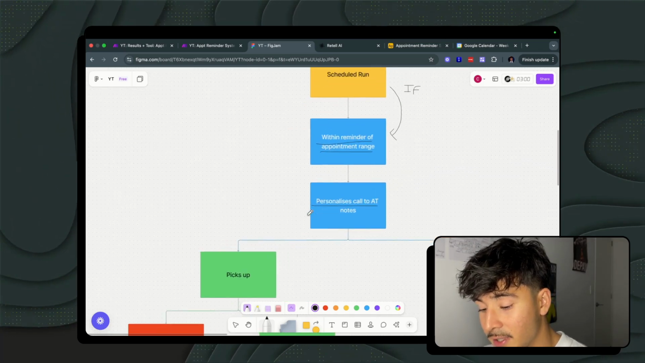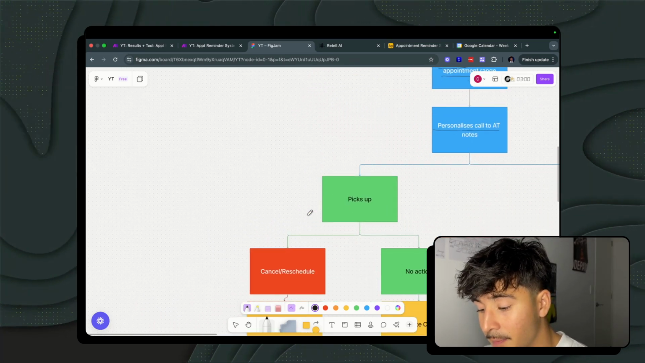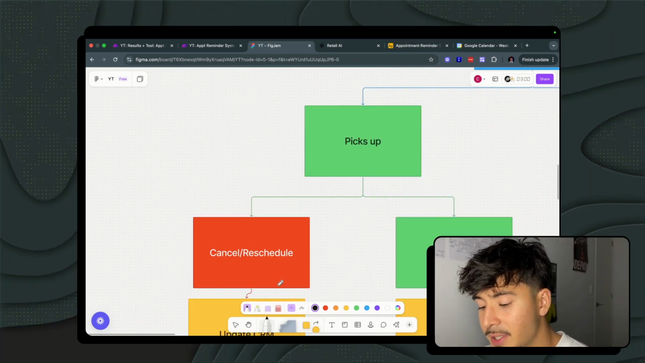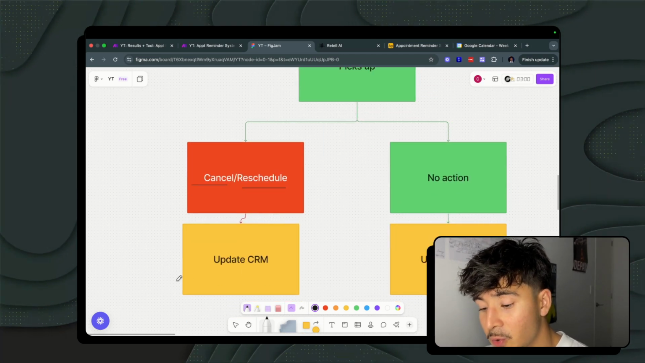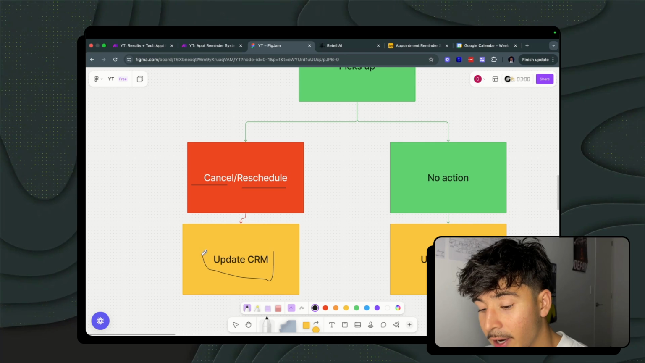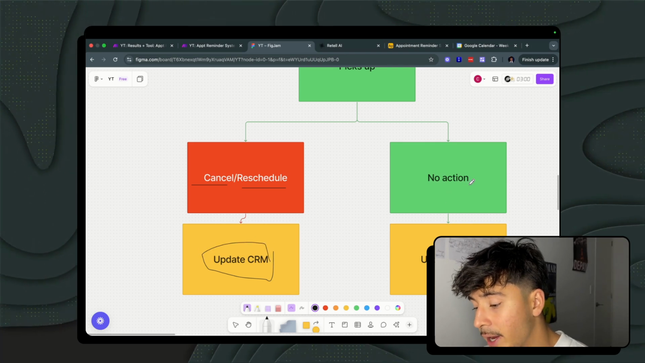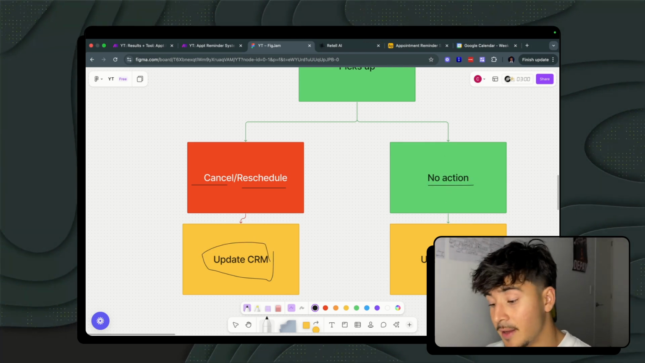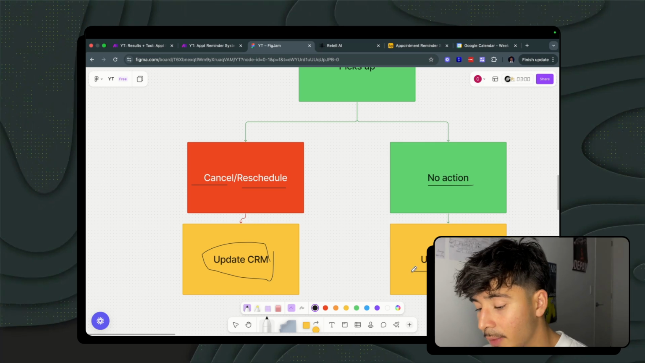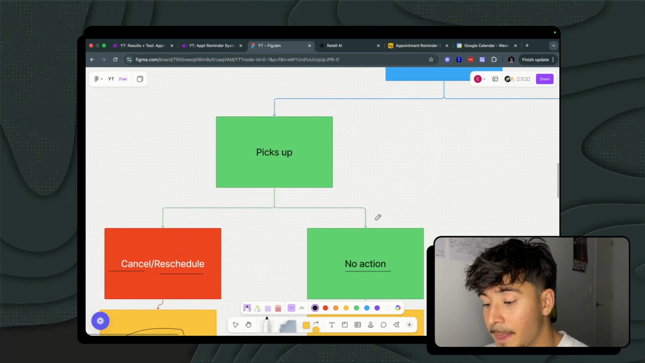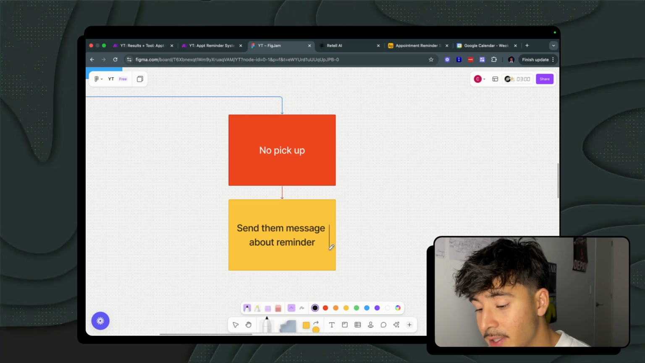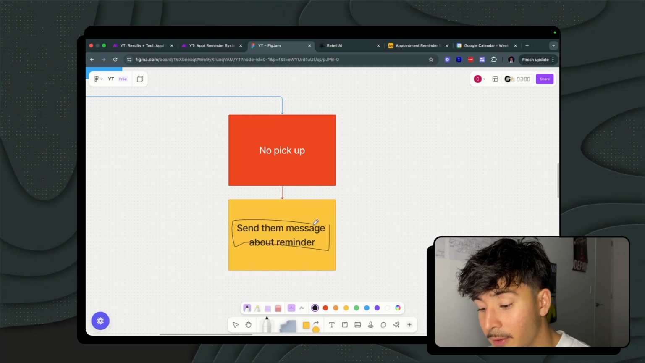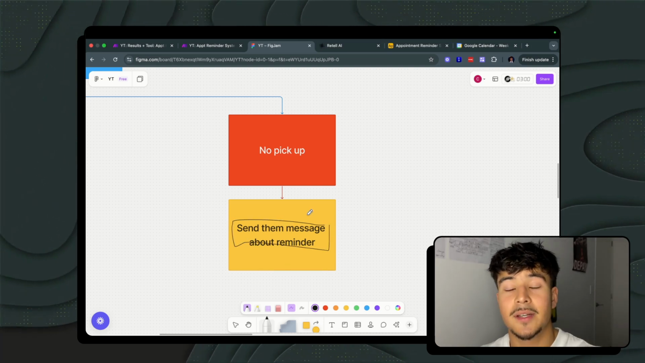From this point, we have a condition block. And this is where it gets interesting, because they can either pick up or not pick up. If they pick up and the person says they actually want to reschedule or even cancel the appointment, then we can do so, and we just update the CRM or our Airtable accordingly. If there's no action required, then we just remind them and increase the likelihood that they show up, and we update the CRM accordingly as well. But if they don't pick up, I've accounted for that as well. We just send them a message using SMS Global about the reminder, and that way we still manage to get the message across to them.